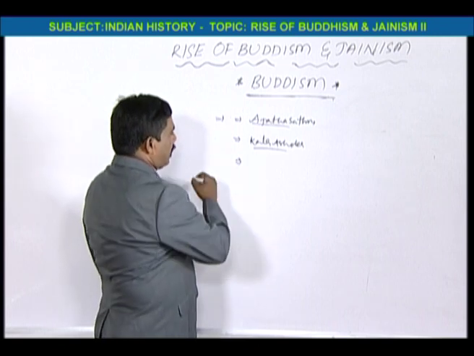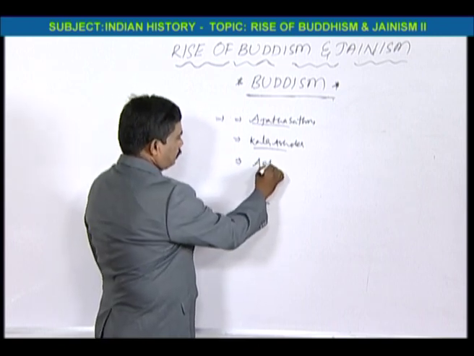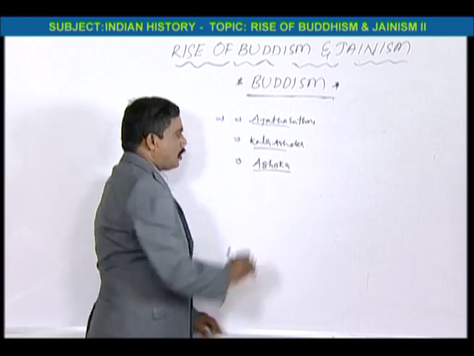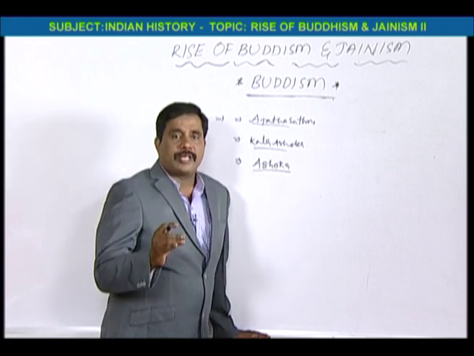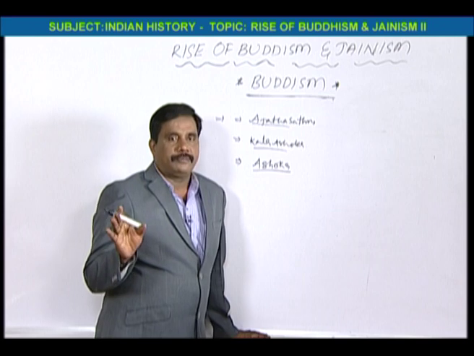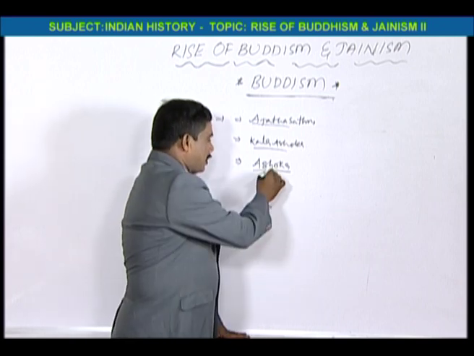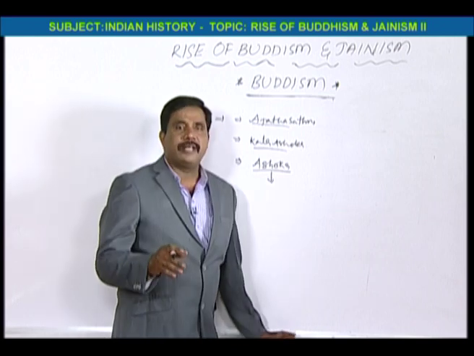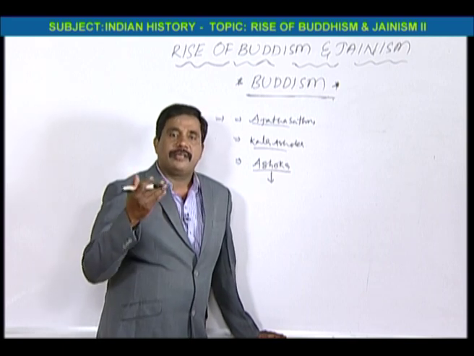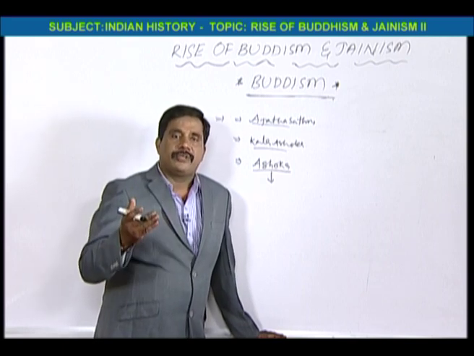And third, Ashoka. Because of Ashoka, Buddhism spread throughout the world. After taking Buddhism, Ashoka sent his daughter, his son, and his relatives throughout the world.